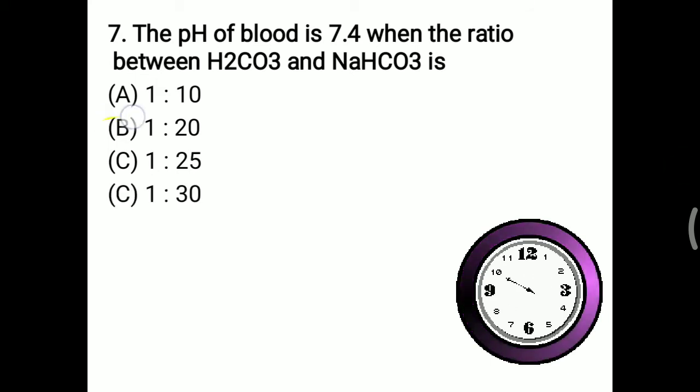So right answer, that is 1 is to 20. So bicarbonate buffer in the ratio of 1 is to 20 to maintain our blood pH 7.4. So right answer is B, 1 is to 20.